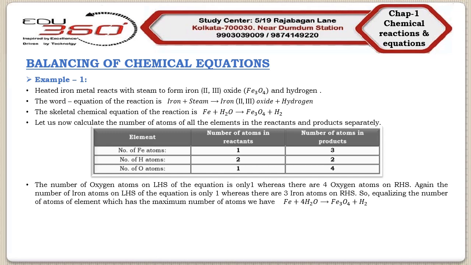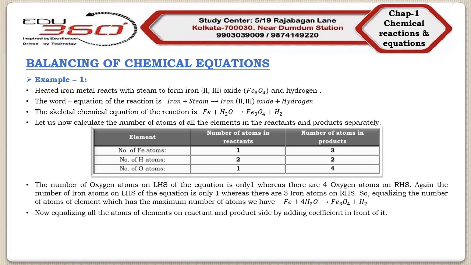So the equation becomes Fe + 4H2O → Fe3O4 + H2. Now we need to equalize all the remaining atoms of elements on the reactant and product side, and this can be done by adding appropriate coefficients in front of them. So we will have 3 Fe, because we need to equalize the iron atoms. So 3 Fe + 4 H2O → Fe3O4 + 4 H2.